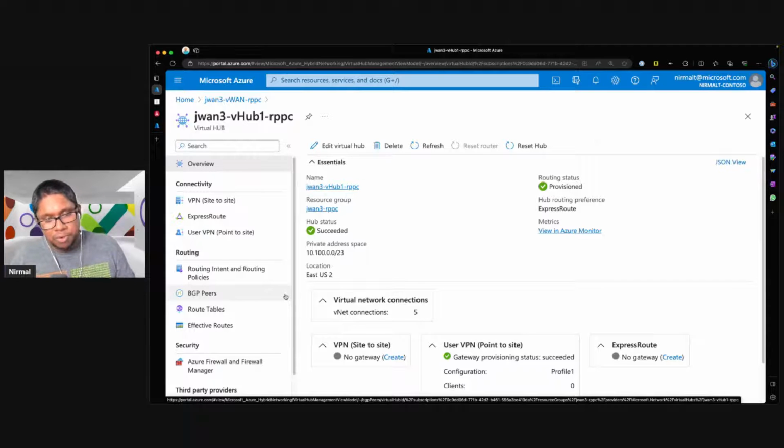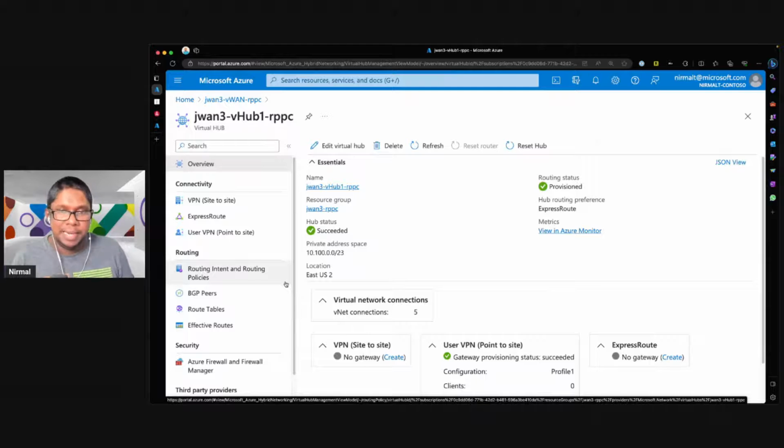Before the multi-group capability was announced, all of the users, regardless of which group they are part of or where they belong, when they connect to a vWAN hub from a point-to-site context, always got one IP from a large pool of IPs.